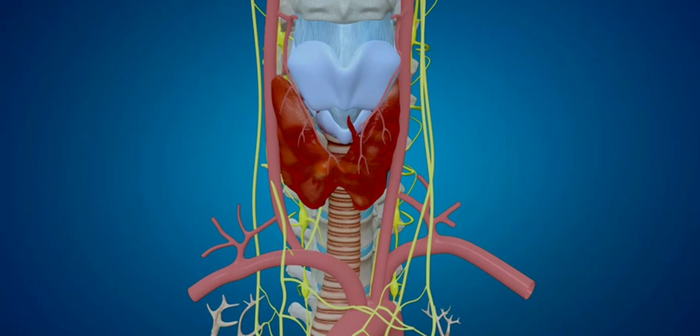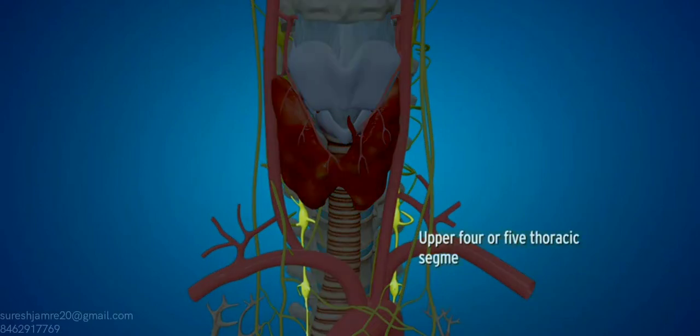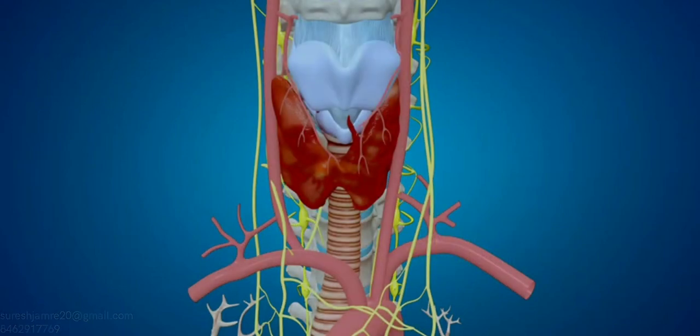Sympathetic nerves are vasomotor and are derived from upper 4 or 5 thoracic segments of the spinal cord. Sympathetic fibers cause bronchodilation and parasympathetic nerves cause bronchoconstriction.